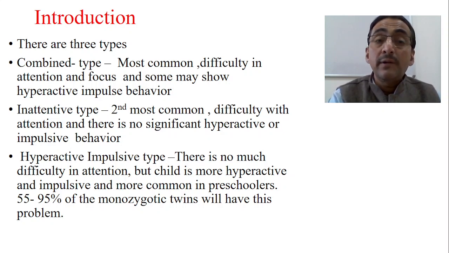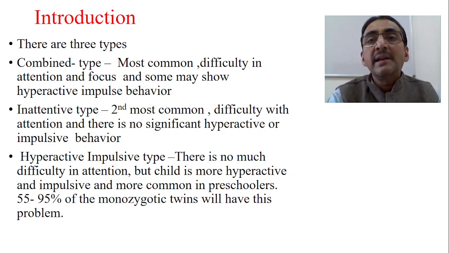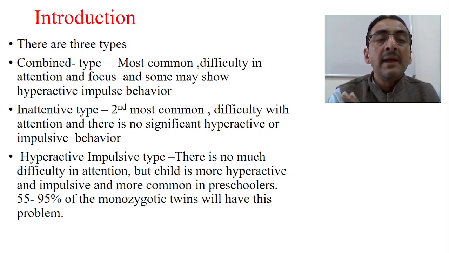Okay, 55 to 95% of the monozygotic twins will have this problem. It is seen that about 55 to 95% of the monozygotic twins will have this particular problem. The reason is not known again. So like that, ADHD can be basically divided into 3 types: one is the hyperreactivity impulsive type, another one is the inattentive type, and another one is the combined type.